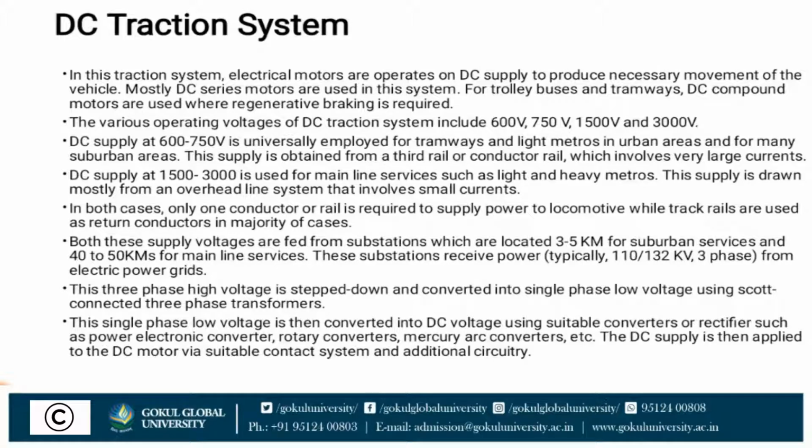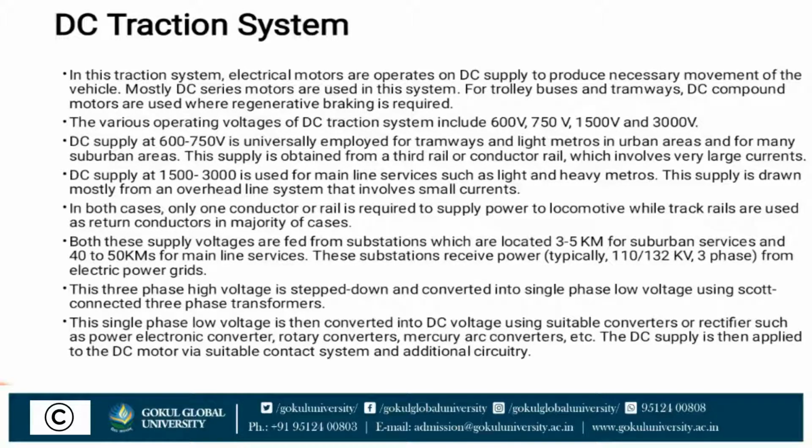This supply is obtained from a third rail or conductor rail, which involves very large current. DC supply at 1500 to 3000 V is used for mainline service such as light and heavy metros. This supply is driven mostly from an overhead line system that involves small current. In both cases, only one conductor or rail is required to supply power to the locomotive, while track rails are used as a return conductor in the majority of cases.